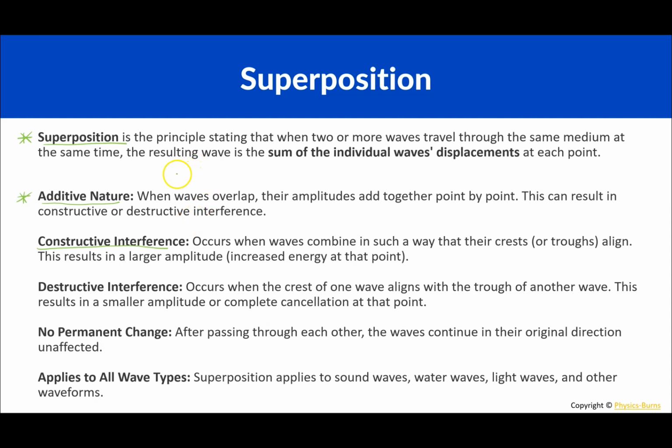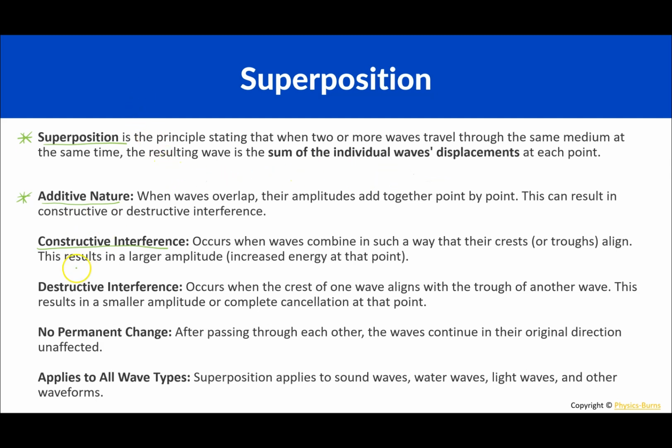So a constructive interference. Let's say there is a wave going like that, another wave going like that. This wave is going towards this wave over here, and they're going to meet somewhere over here. When they meet together, they're going to merge together like this, and it's going to be the sum of these two together. That's a constructive wave because they've added together to become even bigger or have a larger amplitude. All right, I'm going to erase this now.